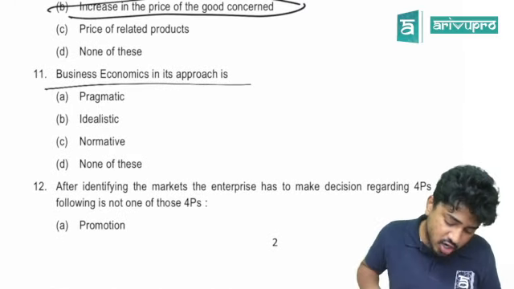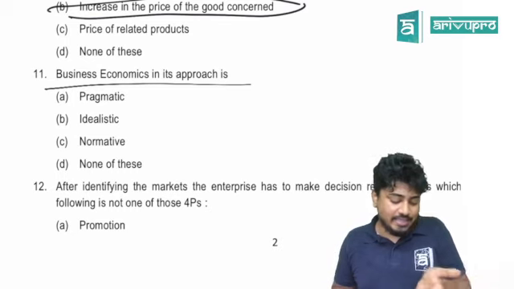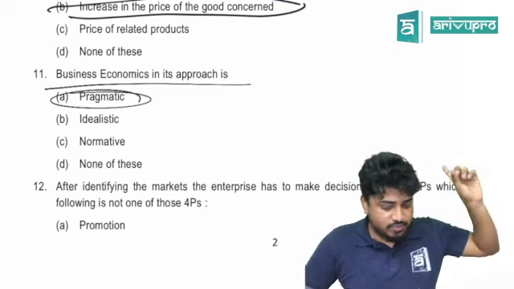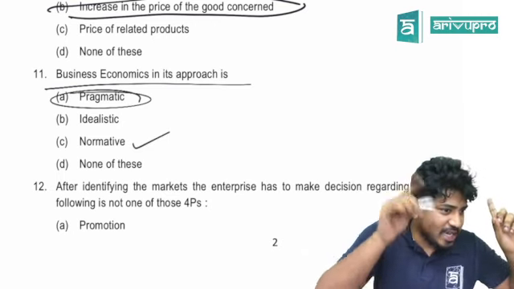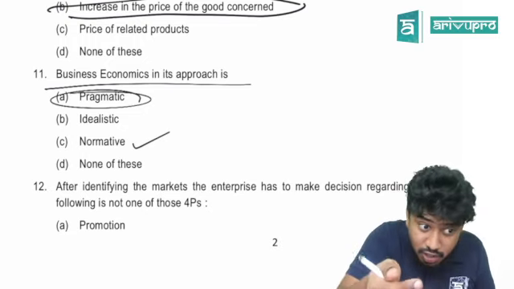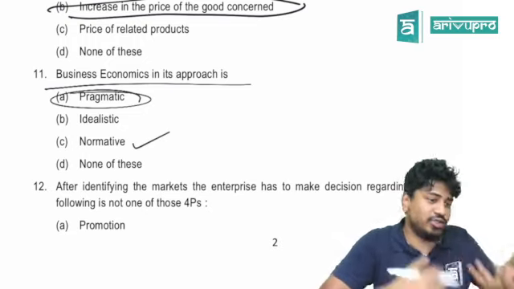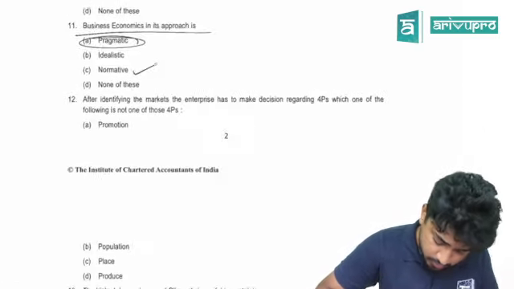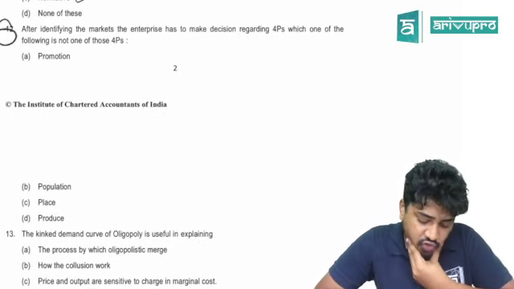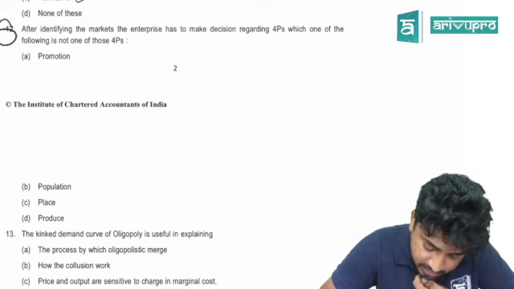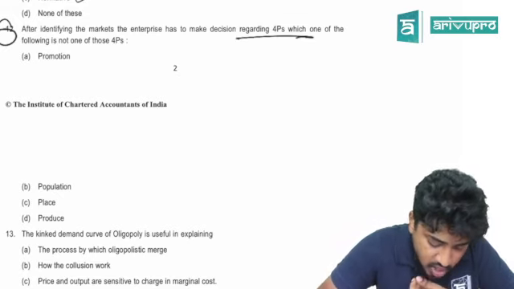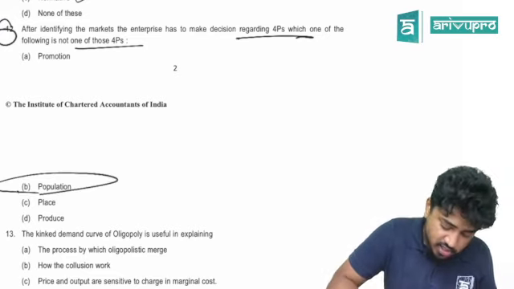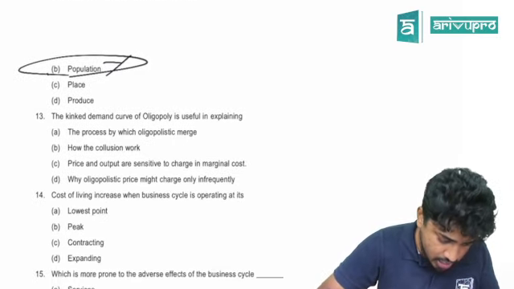Can we answer this? Economics, in its approach, is pragmatic. We solved this question in our class itself. It is based on normative, it's based on microeconomics, but its approach is very pragmatic. What does pragmatic mean? Practical. Done. 12th one: after identifying the markets, the enterprise is making a decision regarding the 4 P's. Which of the following is not one of those 4 P's? Population is not a 4P. Done. 12B is the answer.